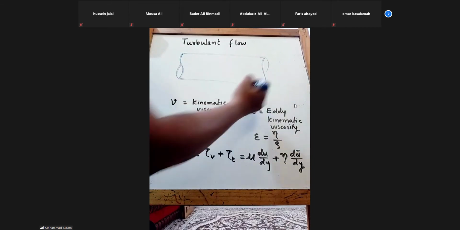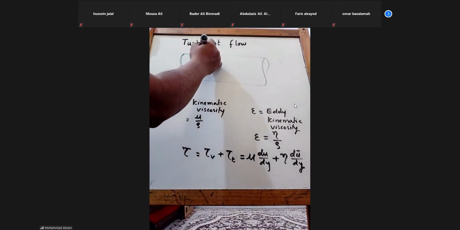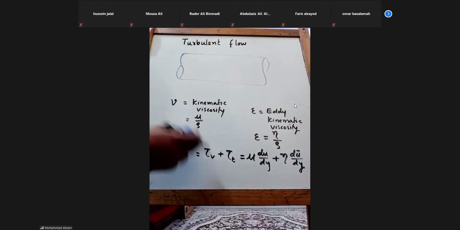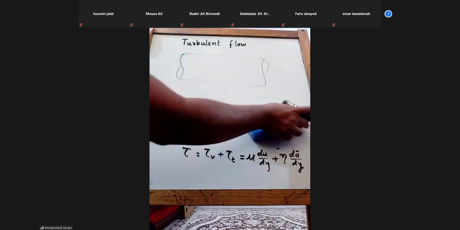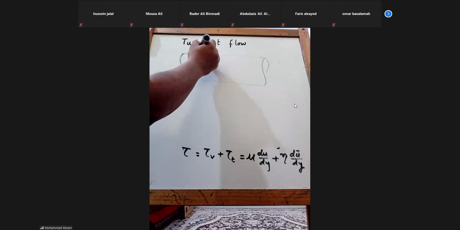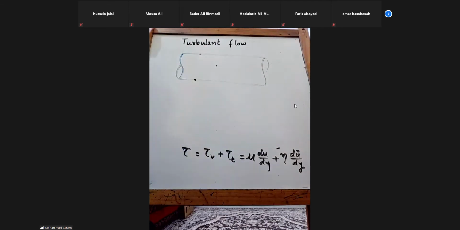So if the flow is turbulent, then okay, I will draw two types. If you remember, in case of laminar flow, how was the distribution? Here the velocity is 0, here the velocity is 0, and it was maximum at the center, right?